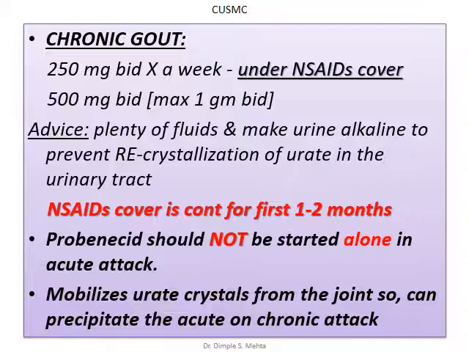So when a patient is diagnosed as a case of chronic gout, you should treat him as a case of acute gout and start with NSAID cover. Slowly, after a week of NSAID cover, you make a space as urate crystals are dissolved from the joint space. It may come into the plasma. So you make a space in plasma for the mobilization of urate crystals.